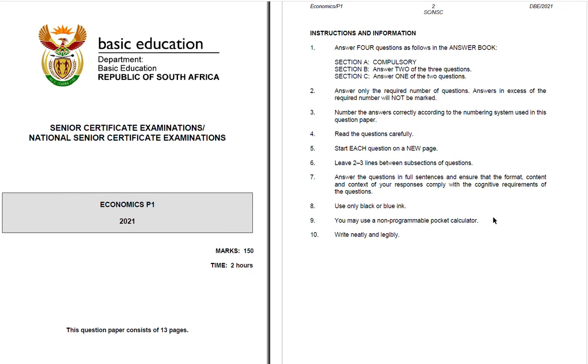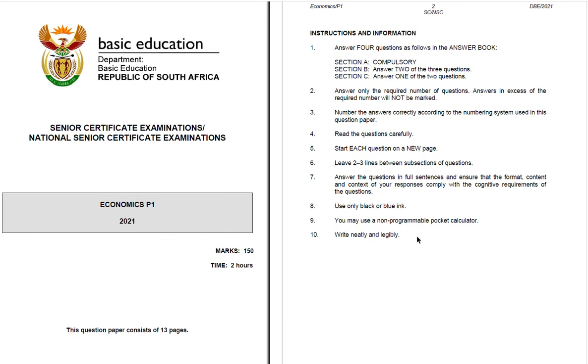For that reason, it is advisable, again, candidates, that you do not find yourself in a situation where you go through a disciplinary hearing because you decided to use a programmable calculator, which is able to store information which you can use to copy in the exam or to cheat in the exam room.